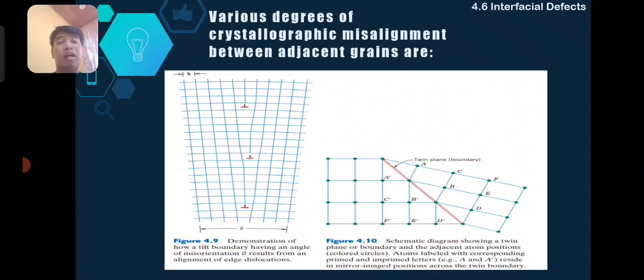So, makita natin sa left side is ang original na boundary. So, ang sa left side na mga points is gina-replicate or giniparallel lang sa isa't isa. So, ma-create siya ng twist boundary or twin boundary.